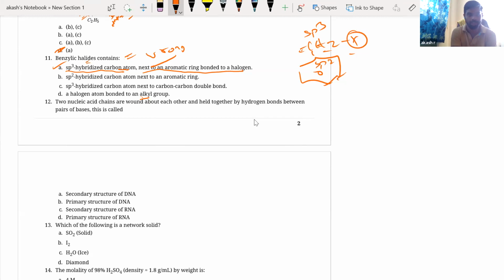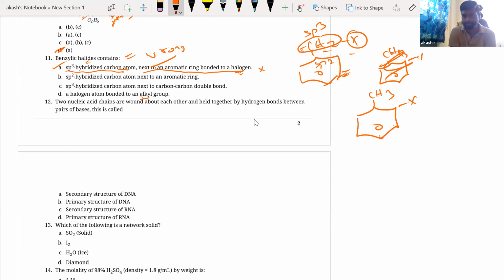Sorry, the first one, if you check, this is an sp3 hybridized carbon next to the aromatic ring. Oh, next to the aromatic ring bonded to the halogen. Okay, this is wrong. So what they are trying to say is something like this. Let me write this properly. X is there. So this is what they're trying to say. This is your aromatic ring attached with your halogen. Next to that, I have an sp3 hybridized carbon. No, I need to have this kind of structure.